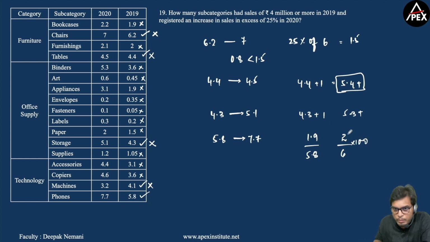Now which is nothing but 1 by 3 or 100 by 3, which is 33.33%. So I can say that this percentage change will be very much close to 33.33%. So we have only one product which had an increase in sales in excess of 25% among all these categories. Right? So the answer for this question should be 1.